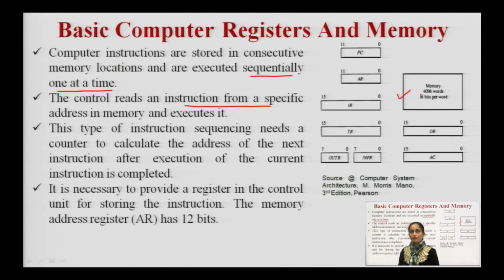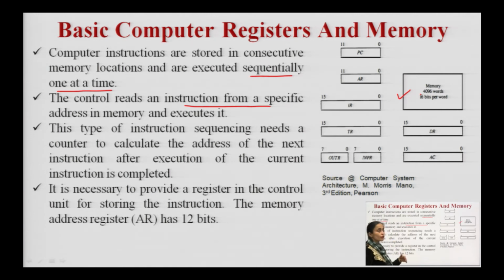This type of instruction sequencing requires a counter, to know where to start, what will be the next instruction that has to be executed, and where I am at present. This is told by one register, known as the program counter.